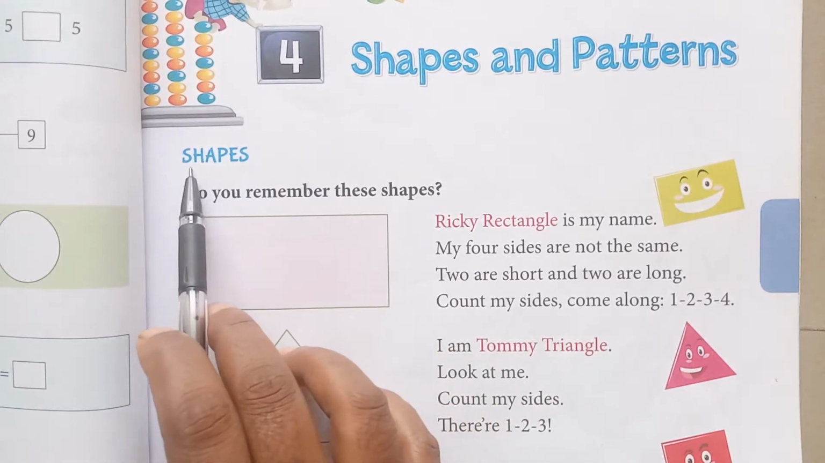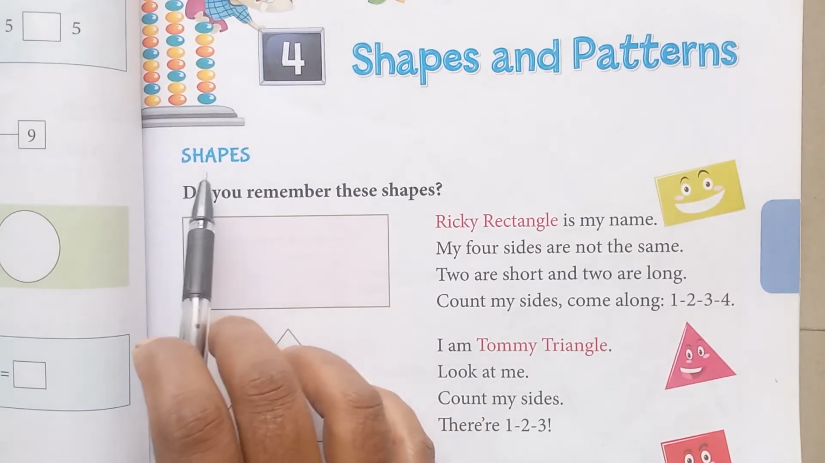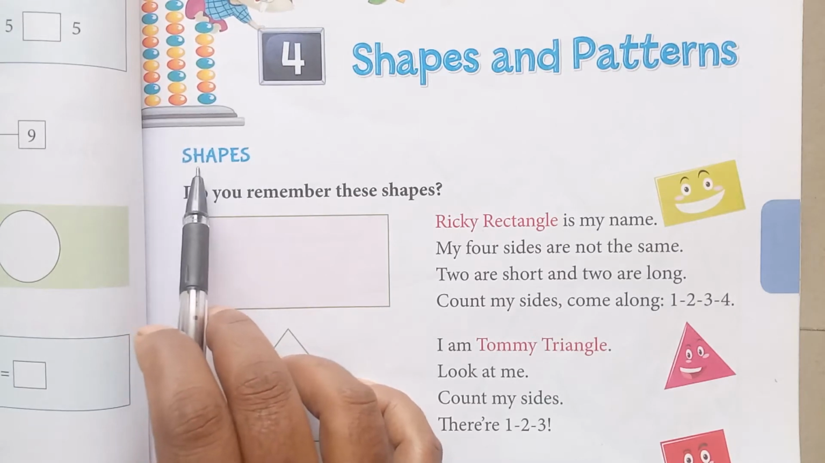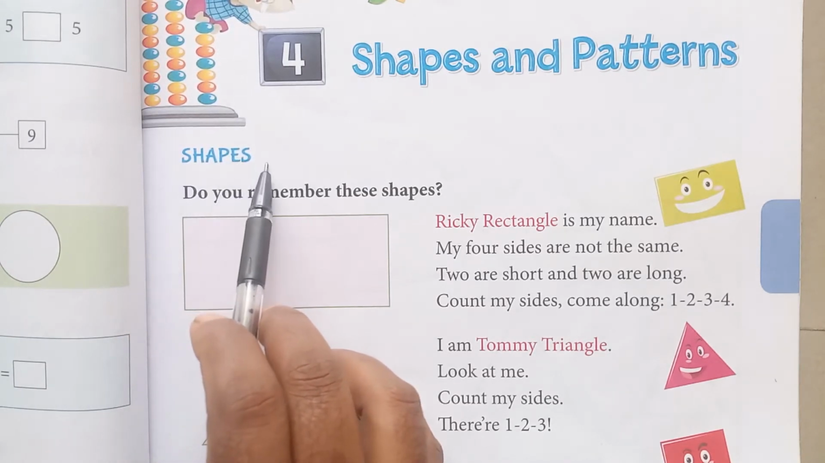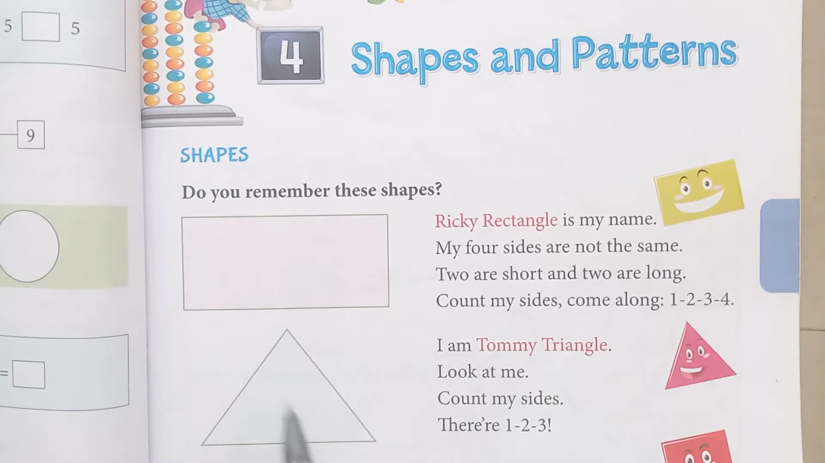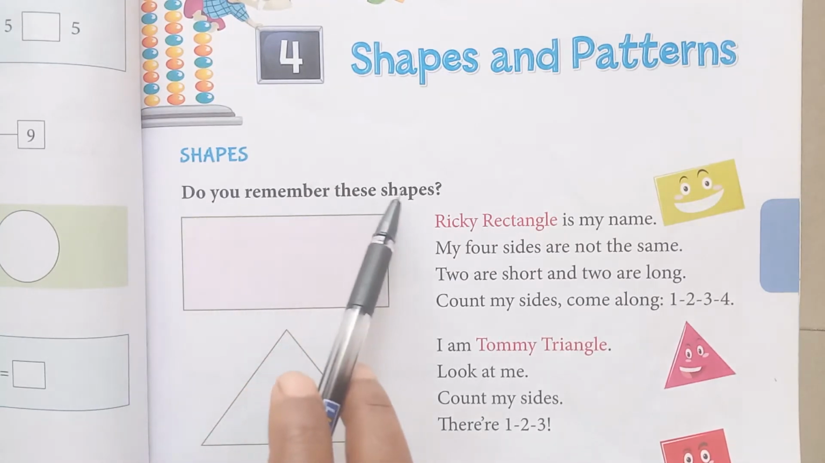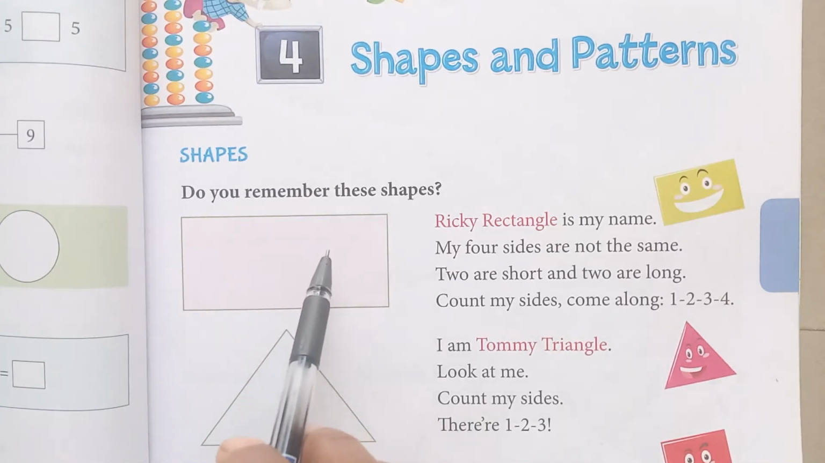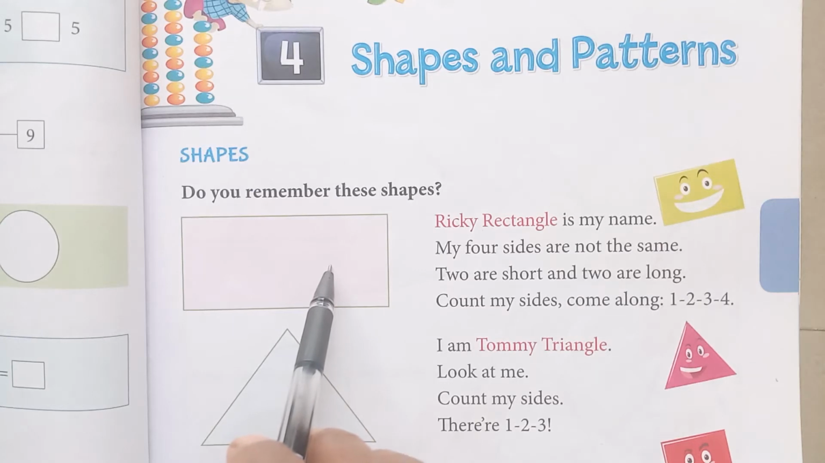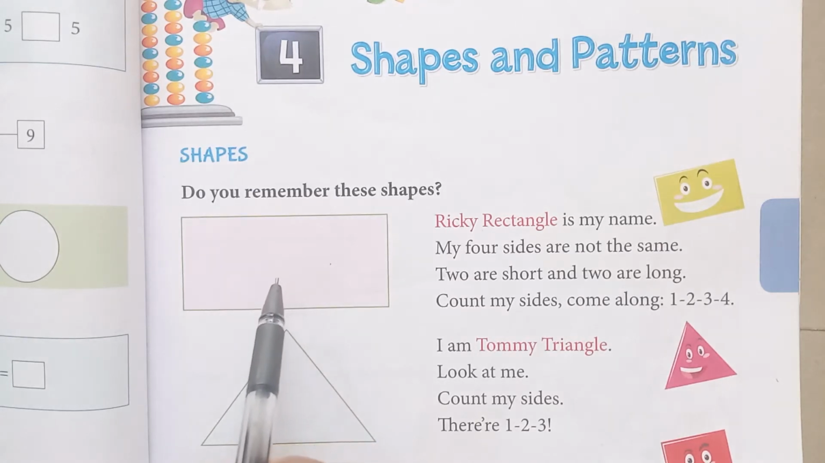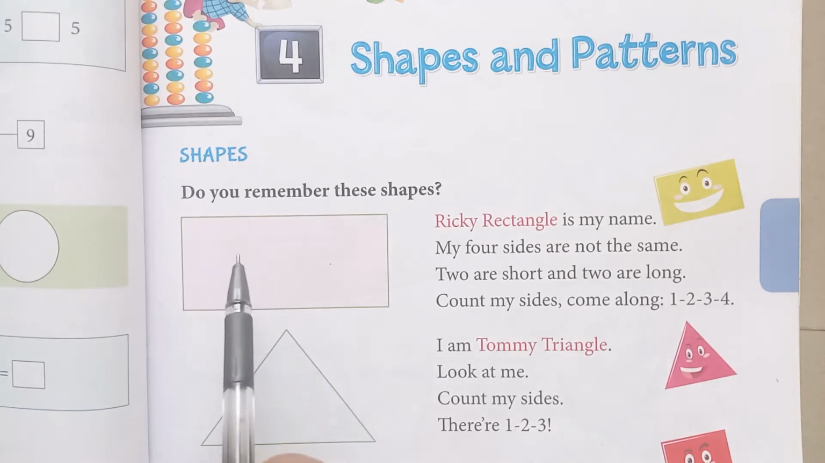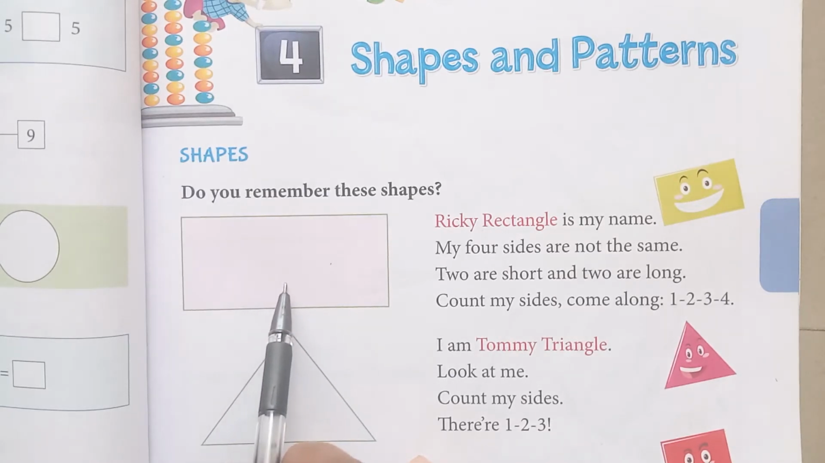Dear students, you can see the spelling of shapes. S-H-A-P-E-S, shapes. Do you remember these shapes? Even we have learned them in nursery, junior KG and senior KG also. Yes, which shape is this?